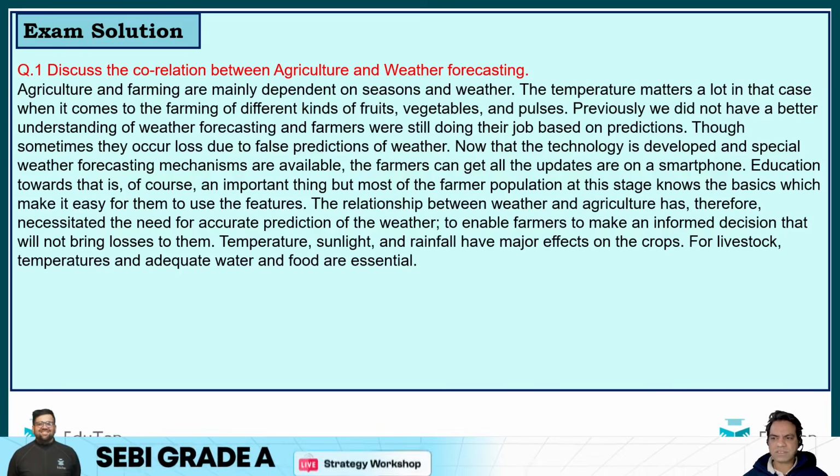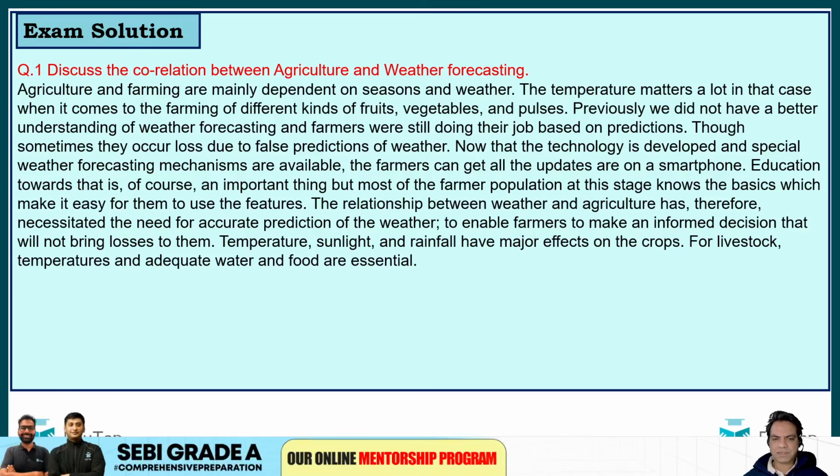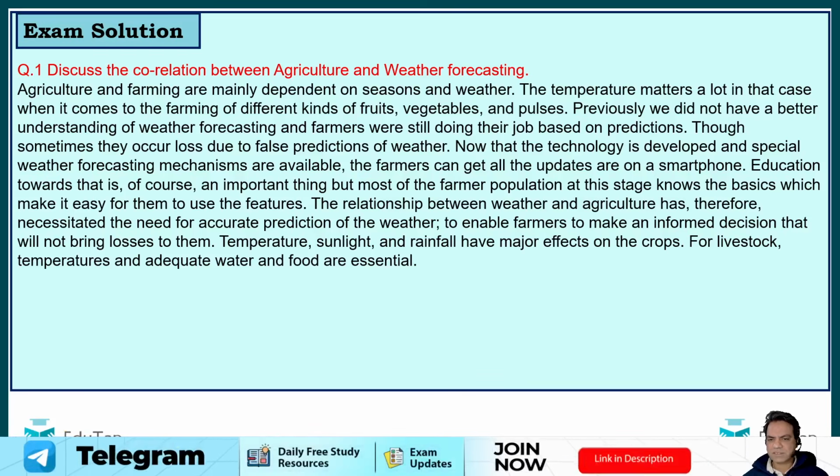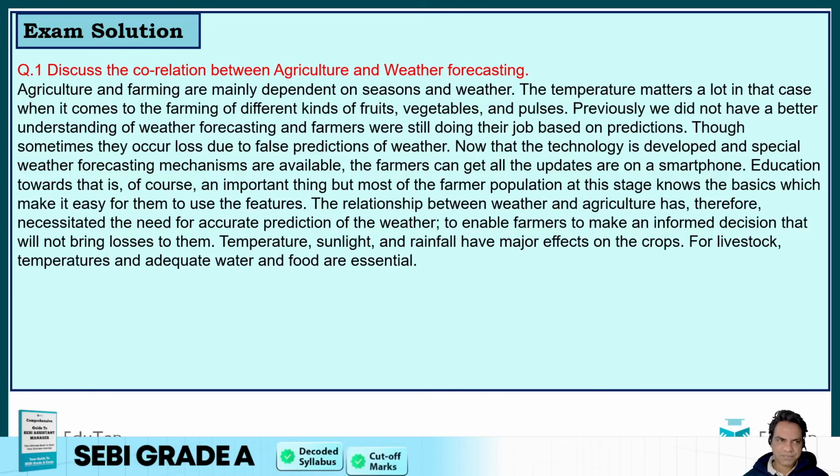Now that the technology is developed and special weather forecasting mechanisms are available, the farmers can get all the updates on a smartphone. Education towards that is of course an important thing, but most of the farmer population at this stage knows the basics, which makes it easy for them to use the features. The relationship between weather and agriculture has therefore necessitated the need for accurate prediction of weather to enable farmers to make an informed decision that will not bring losses to them. Temperature, sunlight, and rainfall have major effects on the crops. For livestock, temperature and adequate water and food are essential.